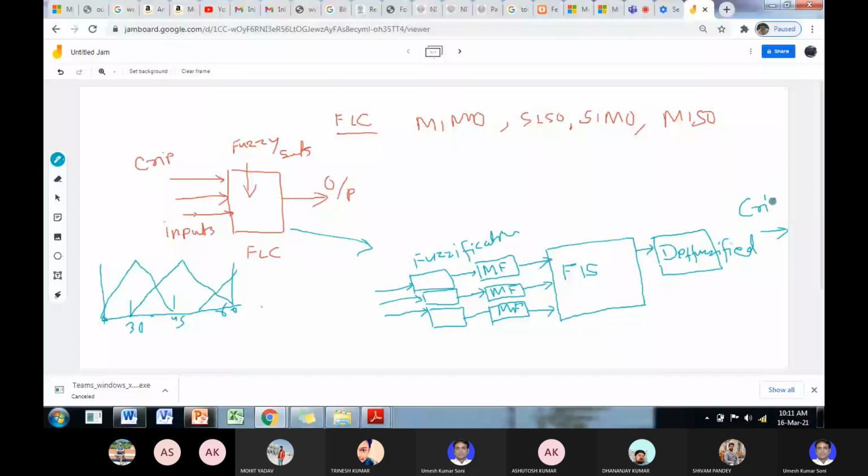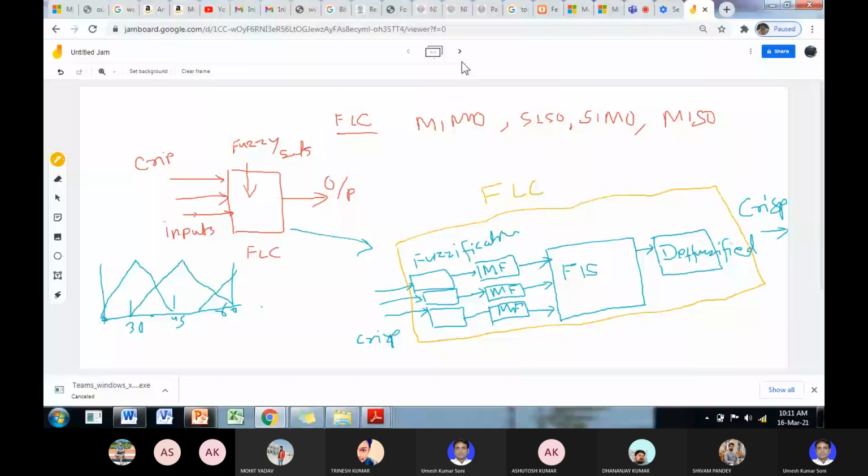हम लोग जैसे डिस्क्रीट और कंटिन्यूअस की बात करते हैं, here we talk about the crisp and fuzzy. Okay, so this part, whole this part is fuzzy logic controller. Okay, here this.